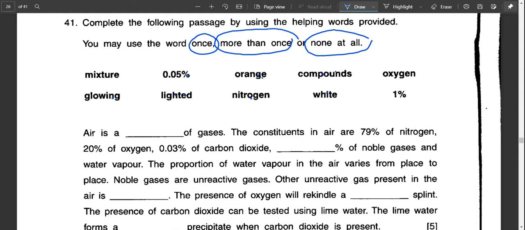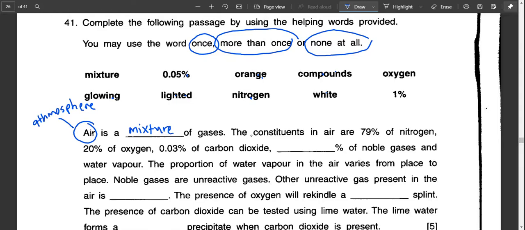Air is a blend of gases. Air is found in the atmosphere that surrounds our Earth, and basically all around us is filled with air. These gases are separate from one another. They are a mixture. They are not chemically combined. They are just mixed there around us. It's just that the gases are colorless, therefore we cannot see them.